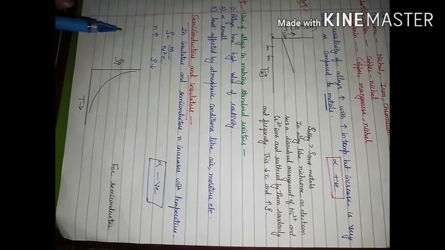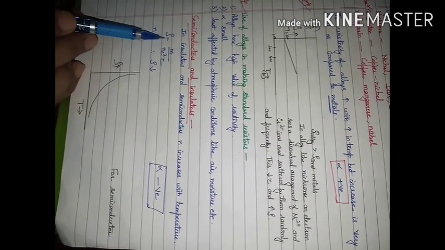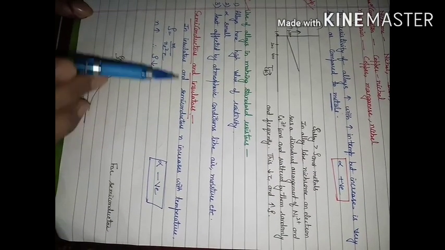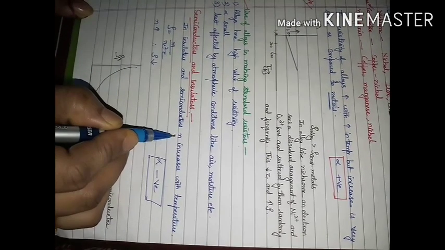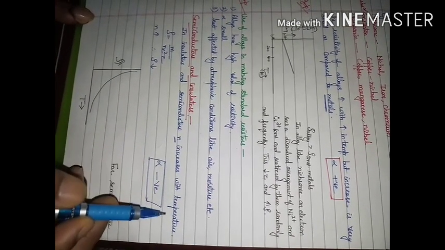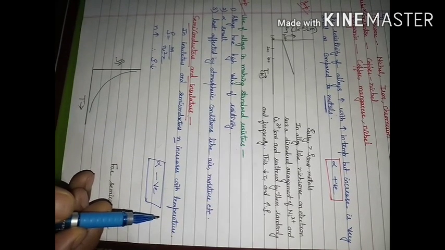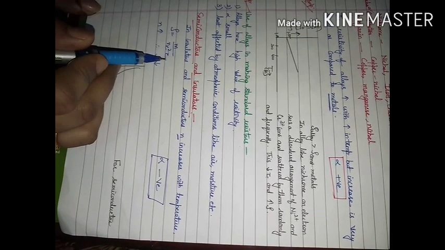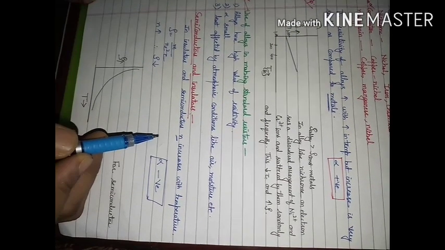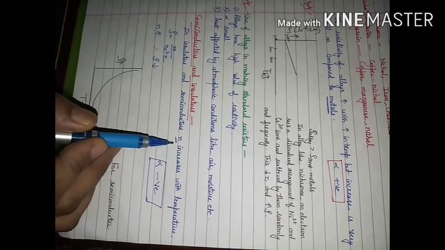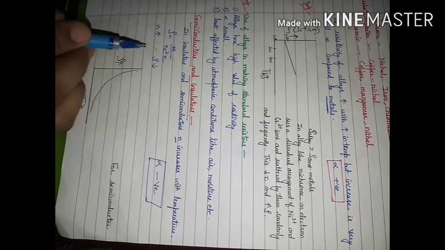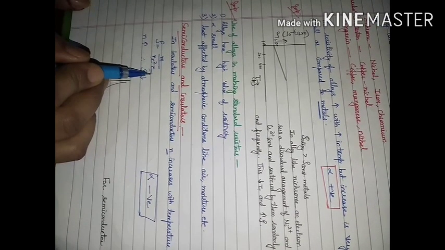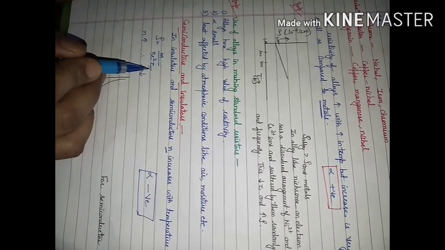Now we will see the effect of temperature on resistivity for semiconductors and insulators. In case of semiconductors and insulators, the number density of electrons will increase with increase in temperature. Relaxation time will decrease, but this decrease is not that much effective. What is effective is how much increase in number density of electrons is taking place. So n will increase by a large amount, and the relaxation time factor is not going to play its role that significantly.